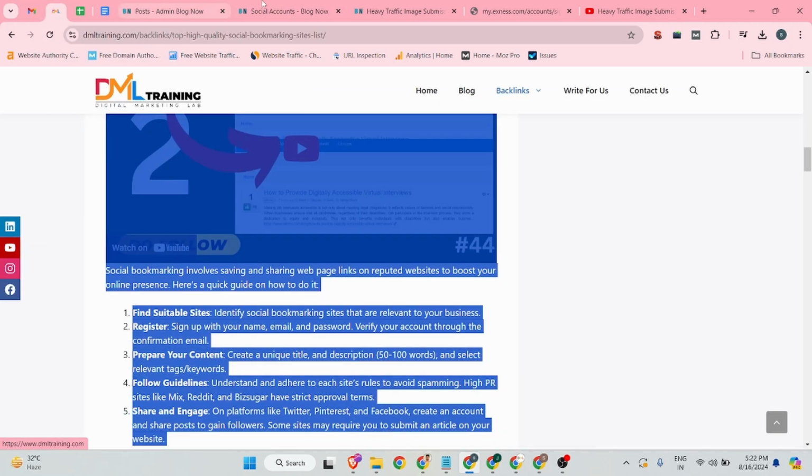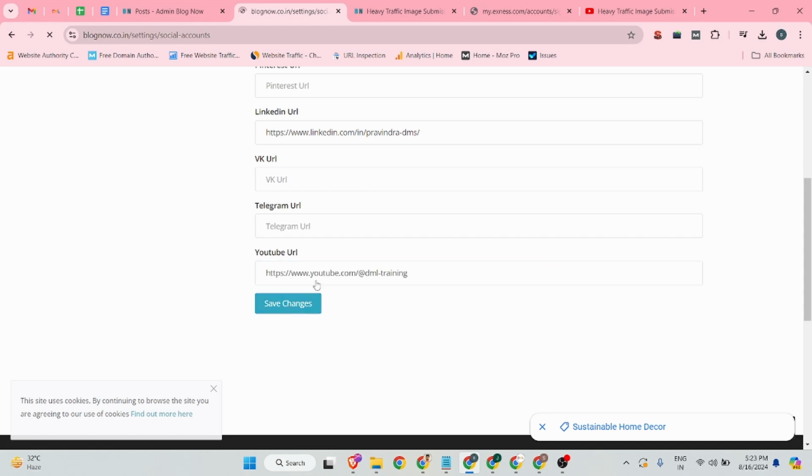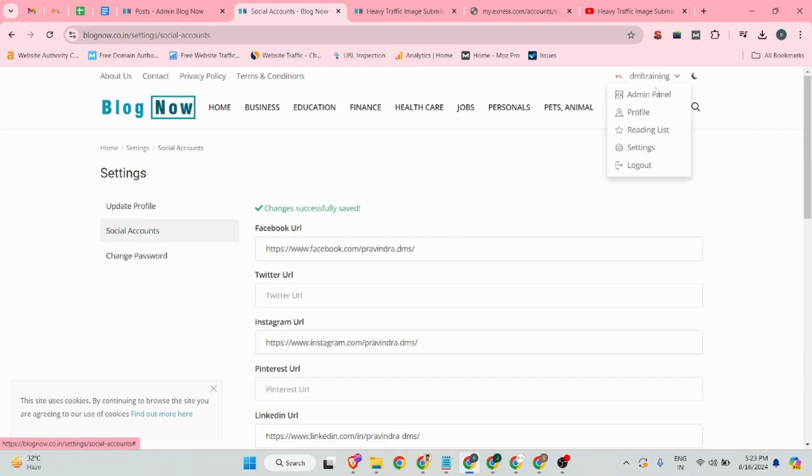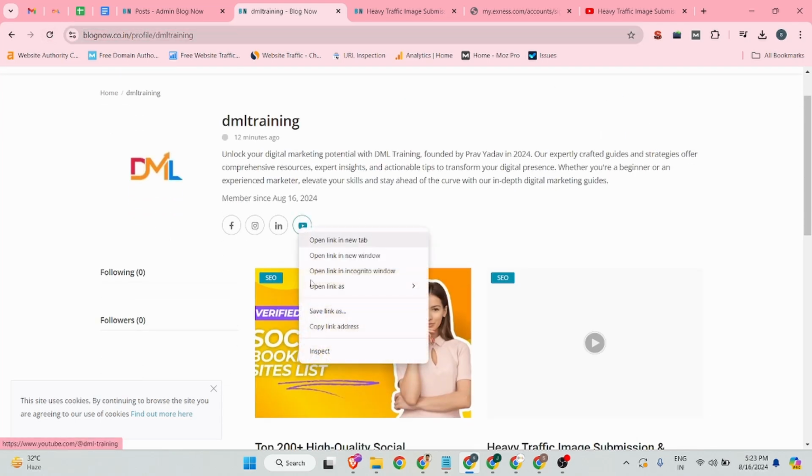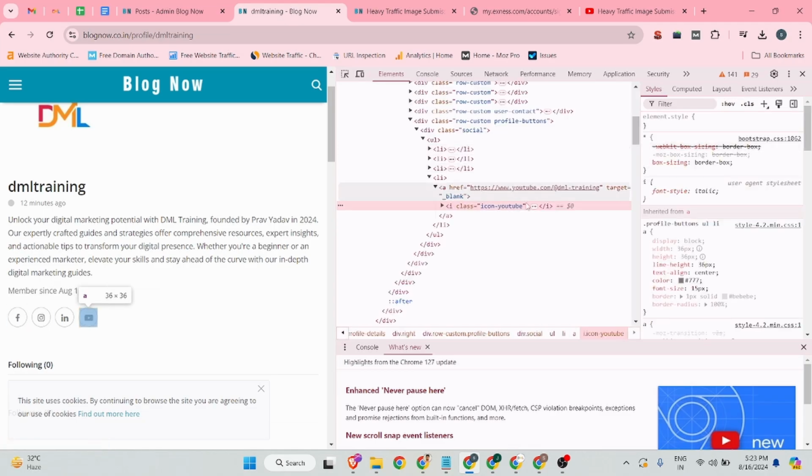There you can add your YouTube URL. Click on the save changes button, and if you want to see your profile backlink, this is your profile landing page URL, and these are your backlinks. Let me show you whether this is a nofollow or dofollow backlink.